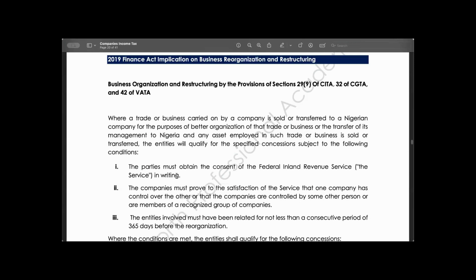Now, there are some concessions in which this will be allowed to scale through. When you are transferring your assets to another company for a better reorganization, before you transfer, there are steps that need to be taken. One of the steps is that the company must inform the tax authority about this in writing, that I want to sell my assets to another company. So the tax authority must be in the know.